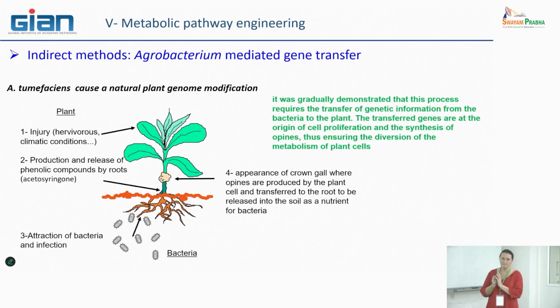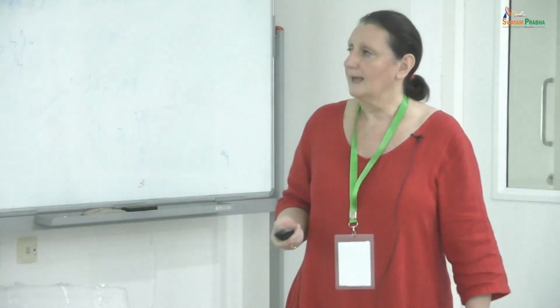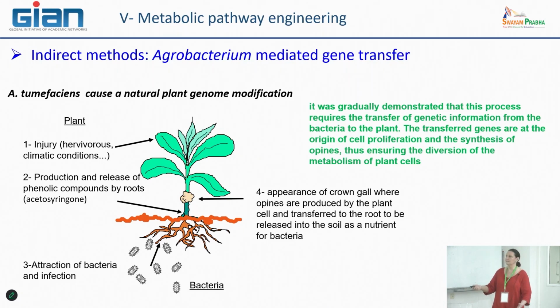And there is a specific family of metabolite compounds, such as acetosyringone, that are produced in leaf, for example, and they are transported to the root system and exuded in the rhizosphere. This molecule can be recognized by some colonies of bacteria, including Agrobacterium, because they have a specific receptor on their cell membrane. And when they are in contact with this signal, they understand that these plants have some problem and that it's possible for them to enter the plant.